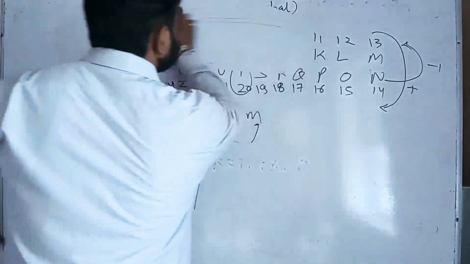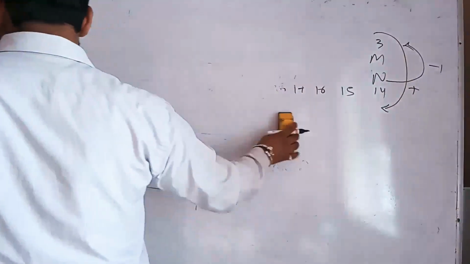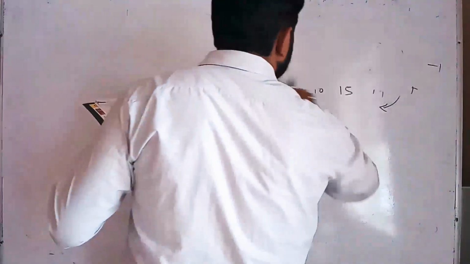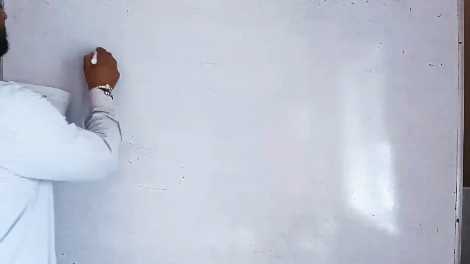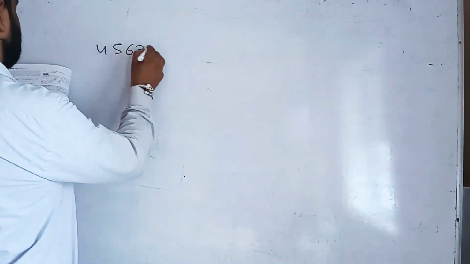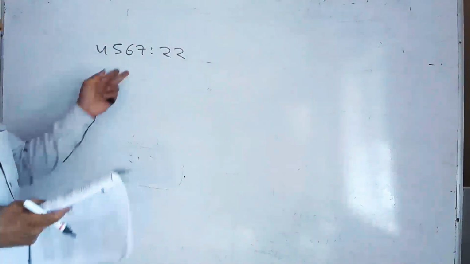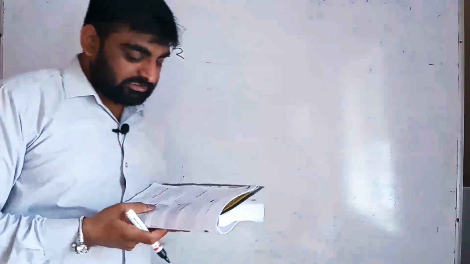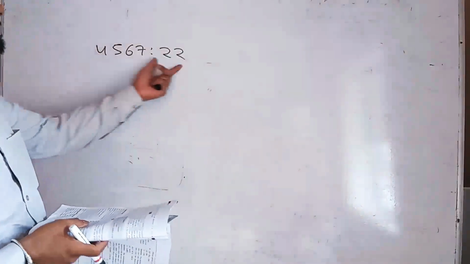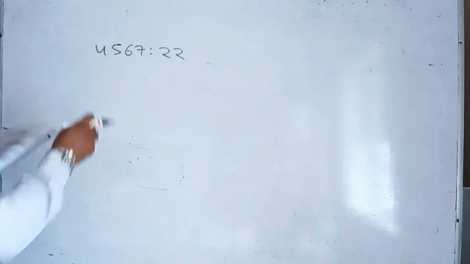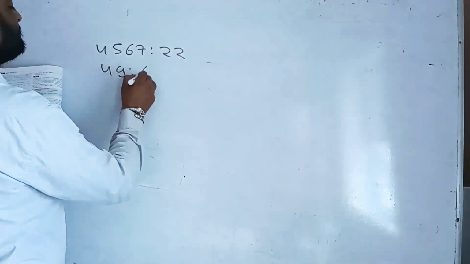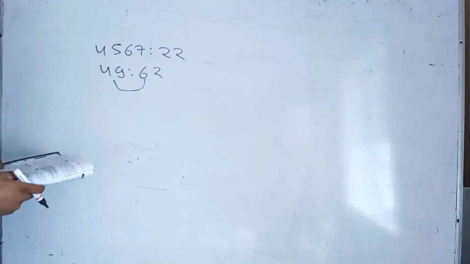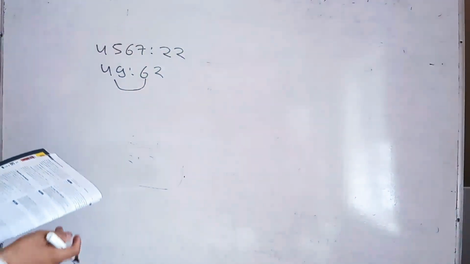So these are the types of letter analogies. Now we will move to number analogy. Number analogy is related with adding certain numbers, or the sum of the digits, that is 4, 5, 6, 7 compared with 22, that is the sum of the digits of the number, 4 plus 5 plus 6 plus 7. And the next is 49 and 62. Some numbers are added, adding certain numbers over there.